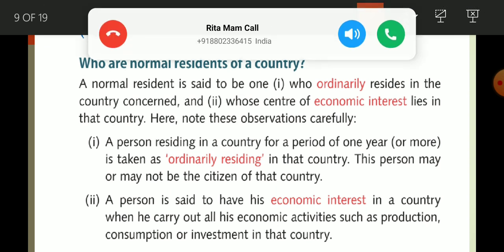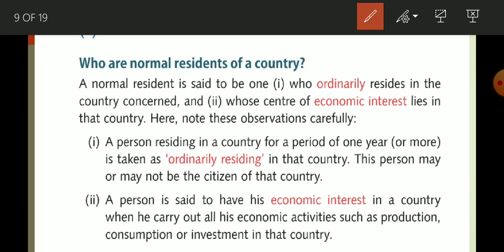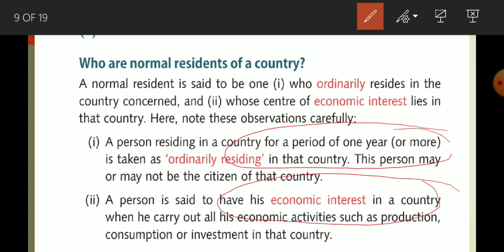First, if a person is staying more than 1 year, and second, his or her economic interest lies in this country, they are considered a normal resident of that country. What do you mean by economic activity? Activity of production, consumption, and investment.